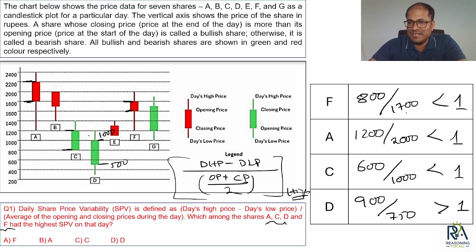800 upon 1700 is less than 1. 1200 upon 2000 is less than 1. 600 upon 1000 is also less than 1. But 900 upon 750 is more than 1. I don't have to find out which is the highest by doing the actual calculation. So the only fraction which is greater than 1 will be the highest, right? So the answer for this question will be option D. Clear? ठीक है, okay. Let's move on to the next one.